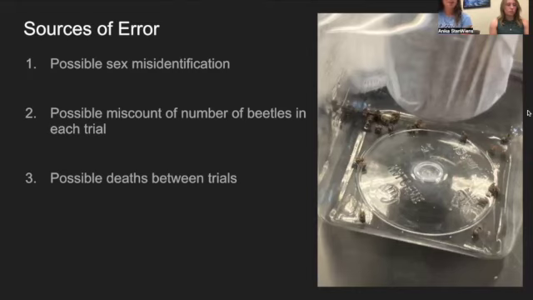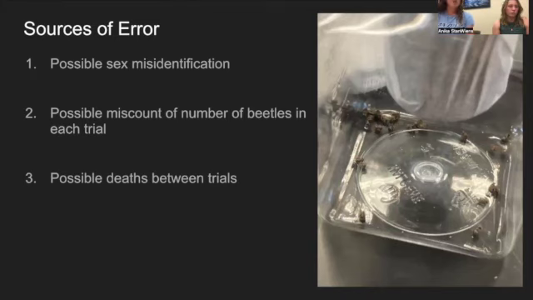And it is a pretty likely possibility because the process of separating the beetles between the 6 trials and the control group, and making sure that the 3 male trials were getting only male beetles and the 3 female trials were only getting female beetles, was pretty tedious and precise, and there is a possibility that we could have made a mistake.